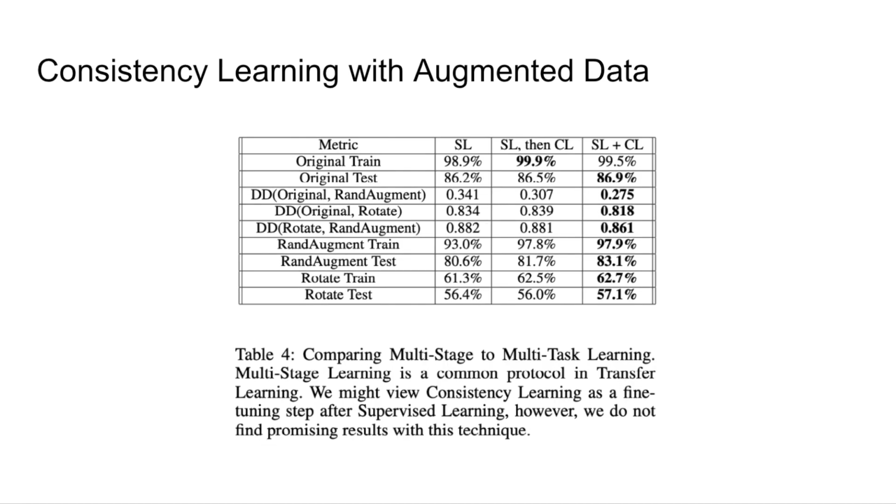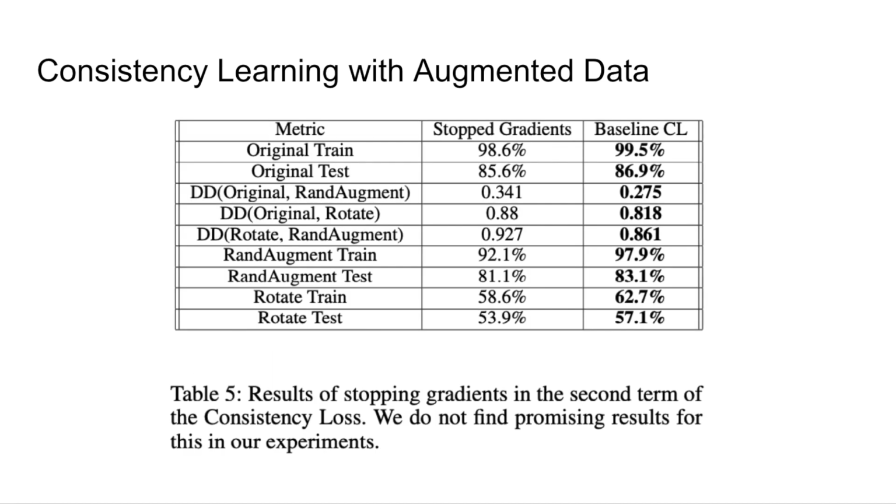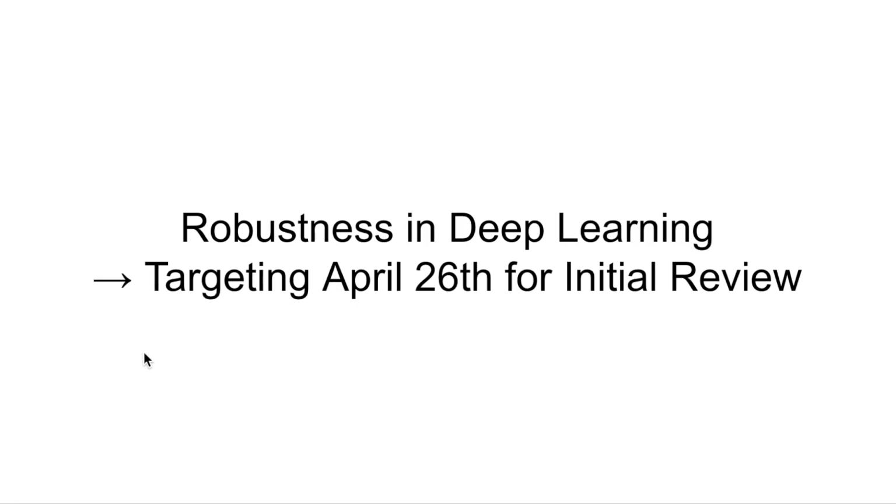So we do this in a multitask way where we have these two loss functions that are always applied at the same time for every forward pass of two images. We compare this with multi-stage, where you might do one loss function and then the second one sequentially, but we find that doing it at the same time performs the best. And then we explore this problem of stopped gradients, where we stop the gradients because maybe that makes it more stable, but we don't find that it performs better. So we plan on continuing this work.